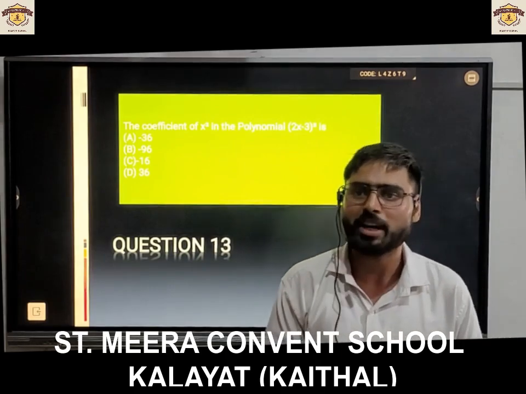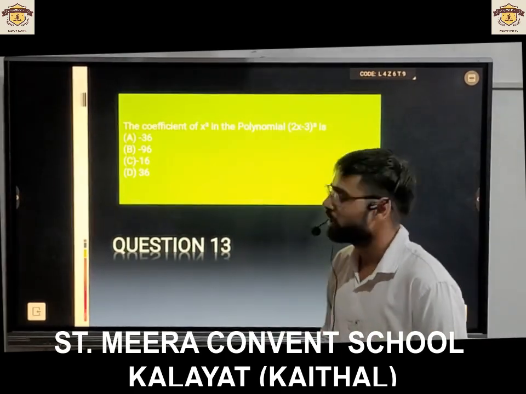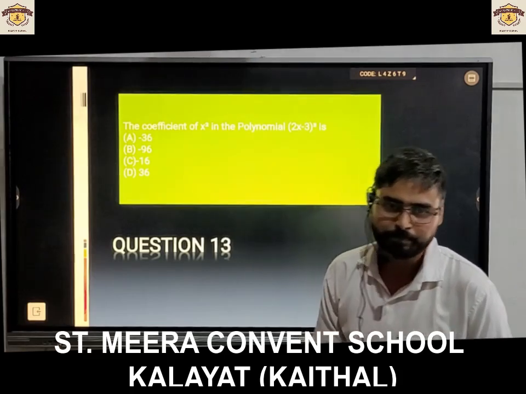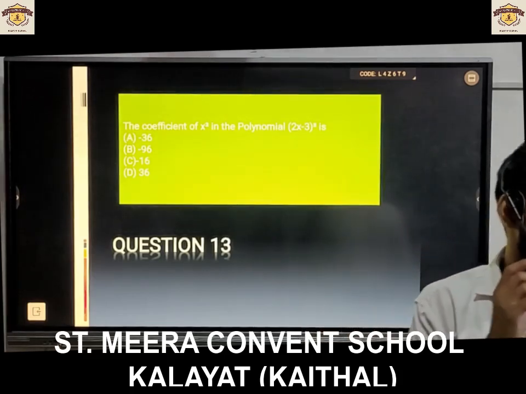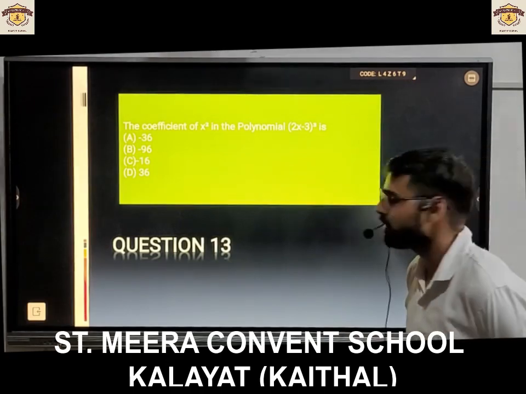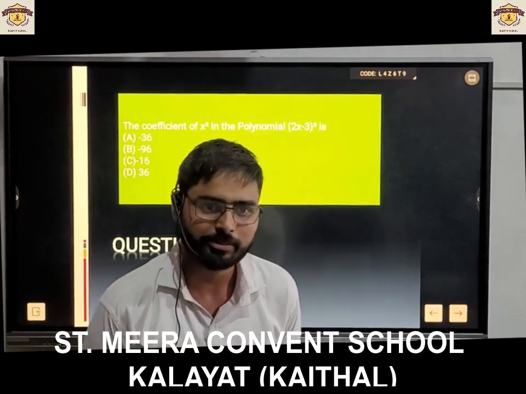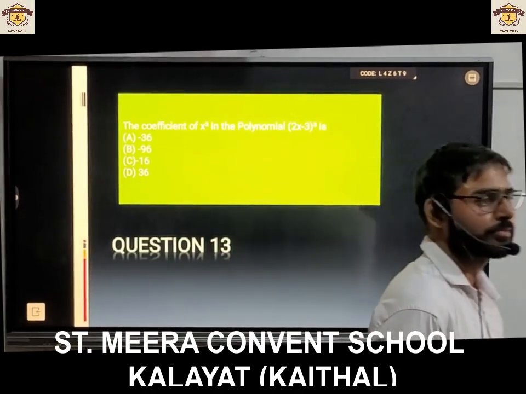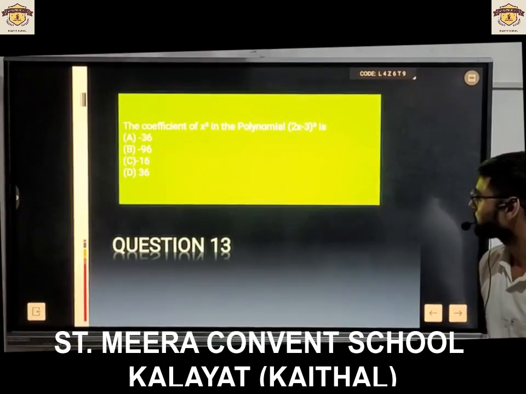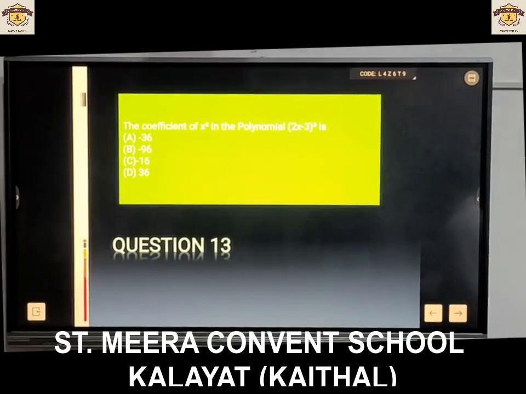Option C, minus 16. And option D, 36. You can use the identity which you have learned. What will be the coefficient of x square? Hurry up, time is running.